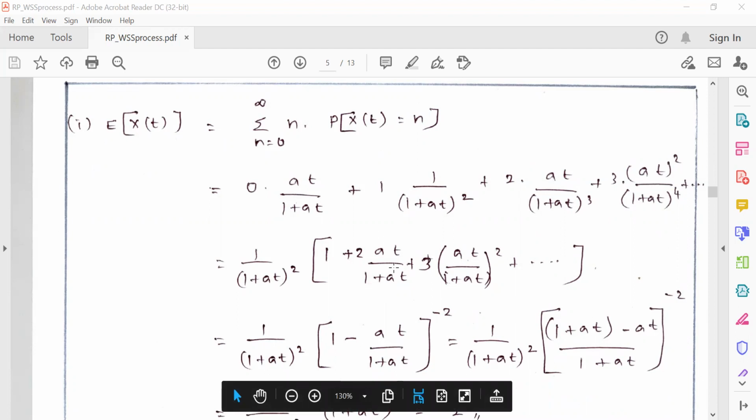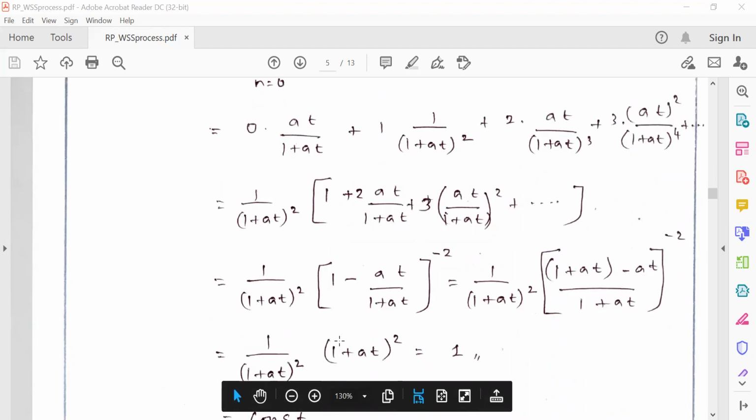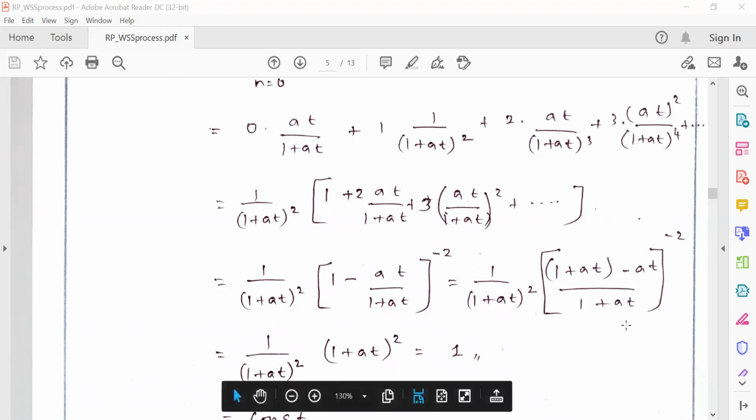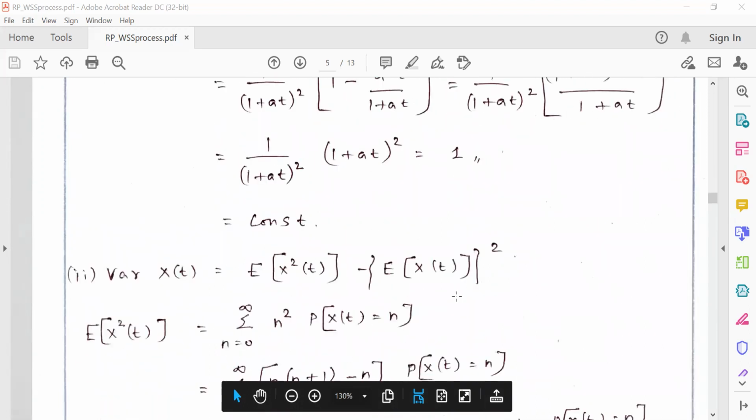Here x is at by 1 plus at, so we can write the term 1 by (1 plus at) the whole square into (1 minus at by 1 plus at) whole power minus 2. In the next step, I am going to take the LCM. So 1 by (1 plus at) the whole square into (1 plus at minus at) divided by (1 plus at) whole power minus 2. The at will be cancelled. So this term can be written as 1 by (1 plus at) the whole square, (1 plus at) the whole square. Both terms will be cancelled. I am getting the mean equal to 1. This is a constant value. So next we are going to find the variance.